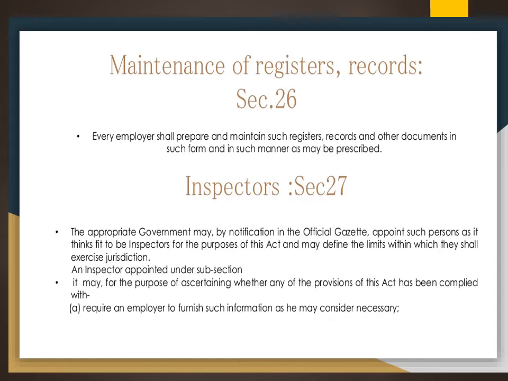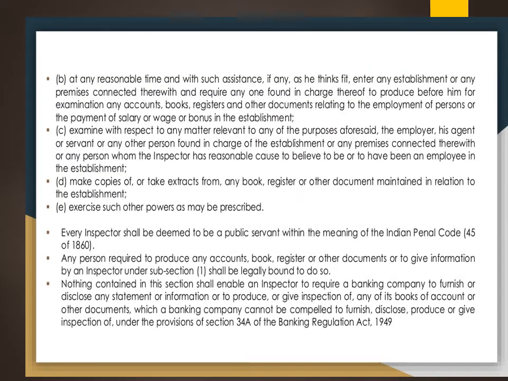They check whether all the provisions have been complied with, and they can ask the employer to furnish all the necessary information.